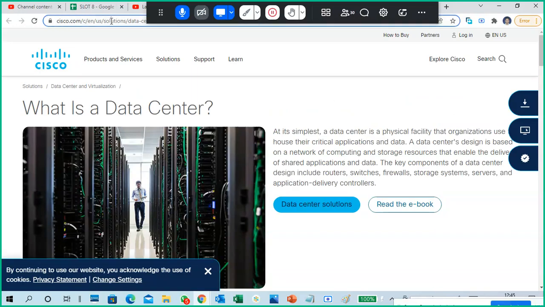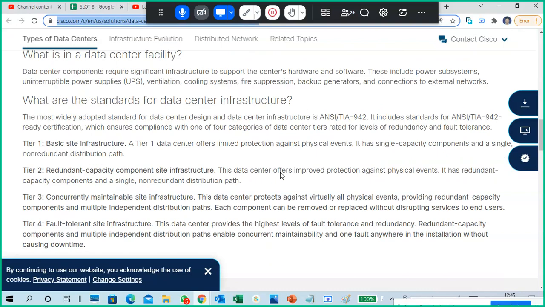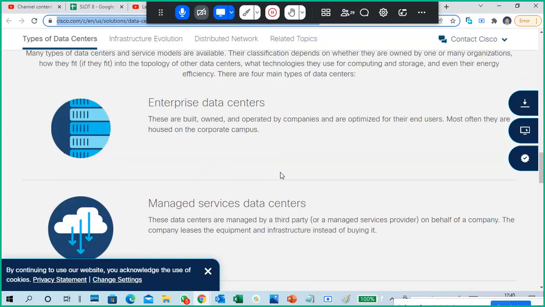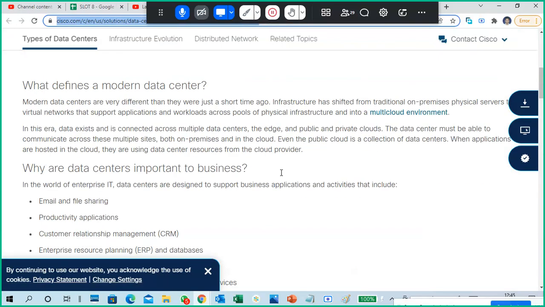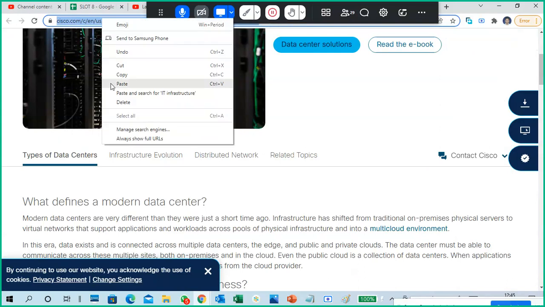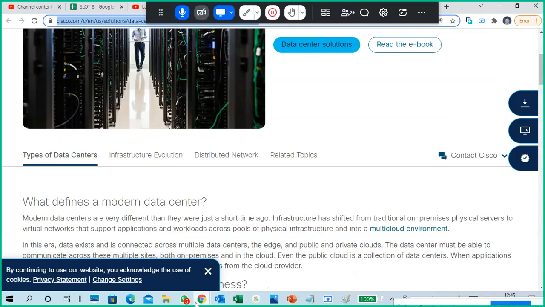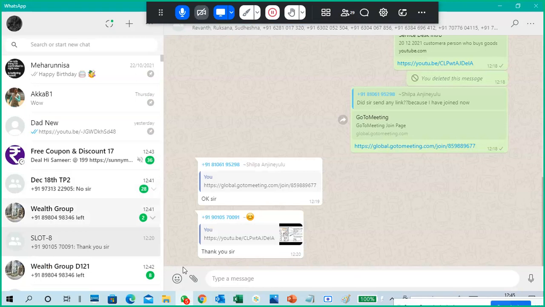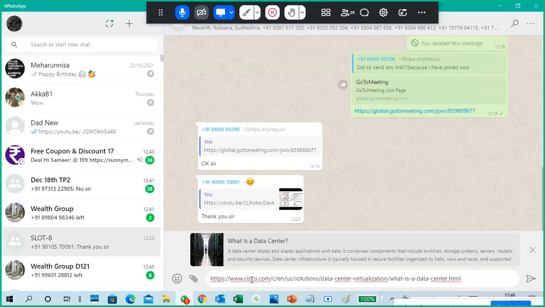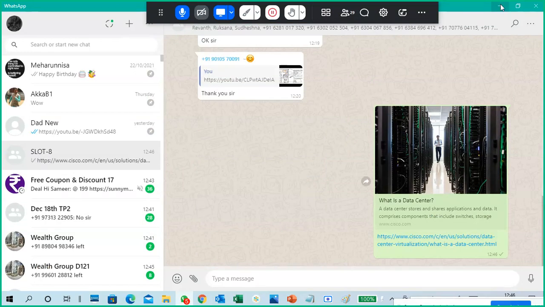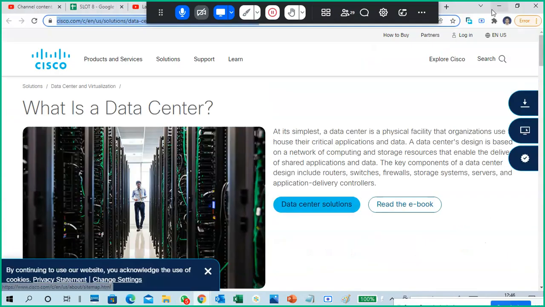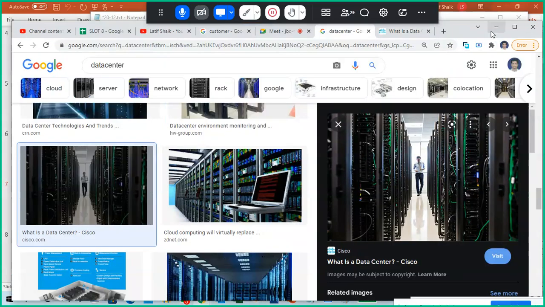See, it is a very good link, so you can go through that one also. Yeah, it looks like a very good link. So I am putting it in your WhatsApp only. Just go through it once if you are free. Okay, if I get time, then I will give you a small introduction about data centers also.